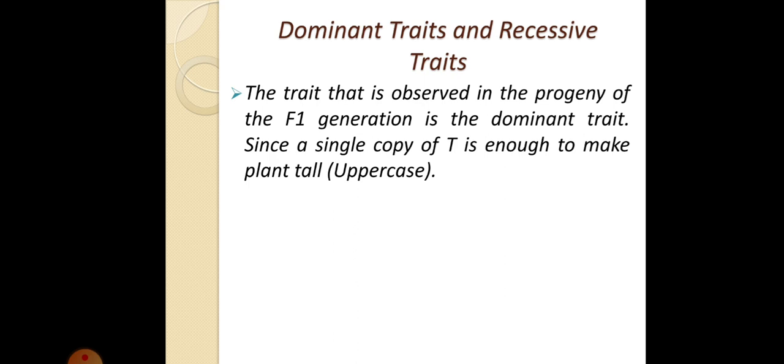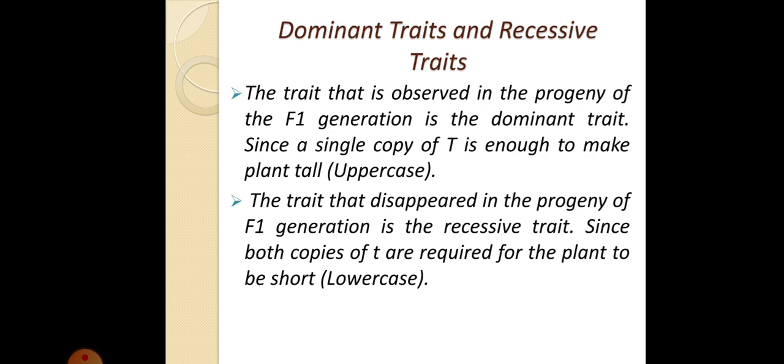So tall is considered the dominant trait in pea plants, because a single copy of capital T was enough to make the plant tall. If a single copy of a gene is enough to express a trait, then that trait is considered dominant, and it is always written in uppercase, that is, in capital letters.